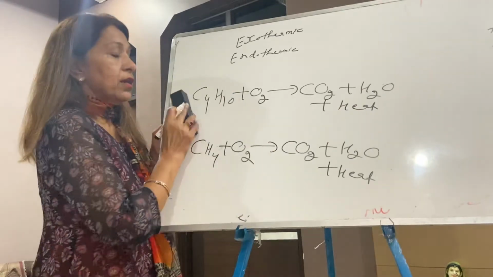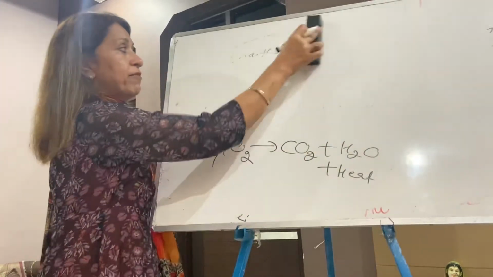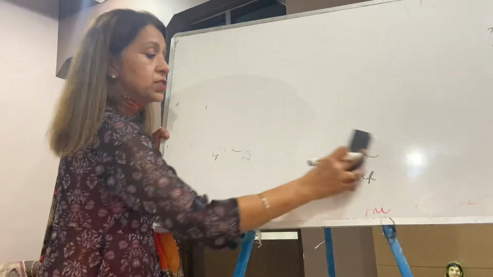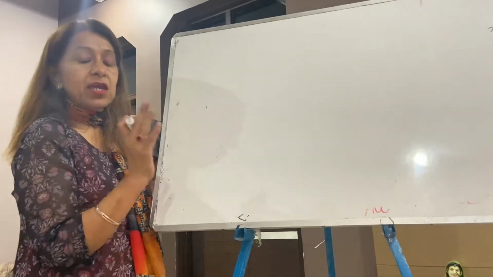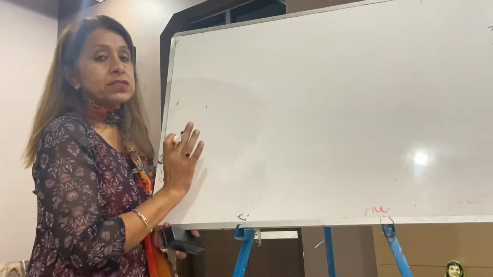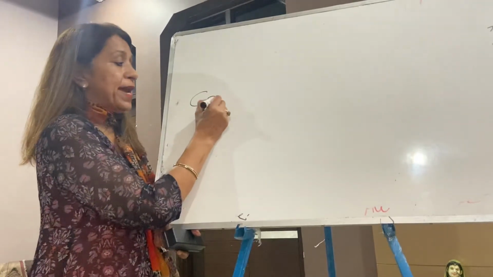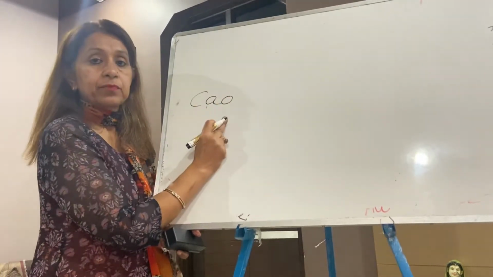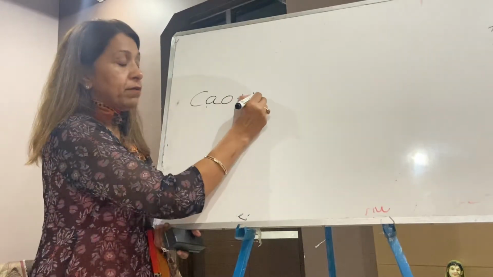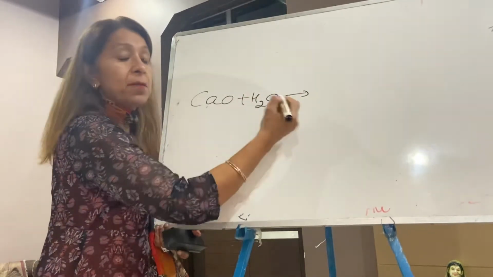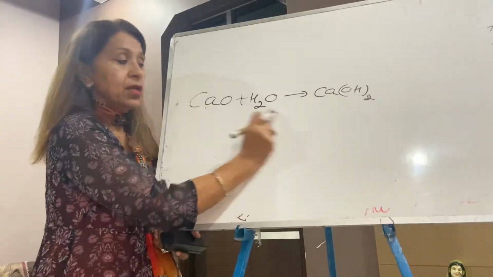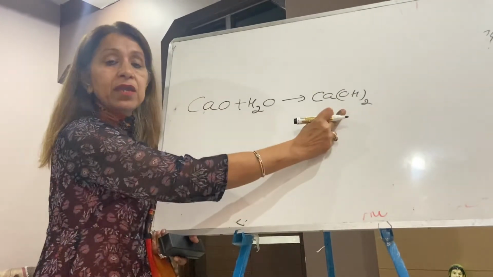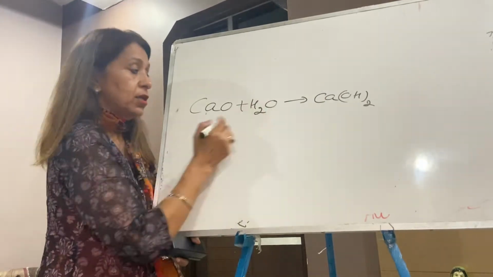Is it okay? Now what have we done? Now we have done combination reactions. So what is a combination reaction? In a combination reaction, either elements combine or sometimes compounds combine. For example, lime plus water forms another compound, slaked lime. It's a combination reaction, A plus B gives AB.